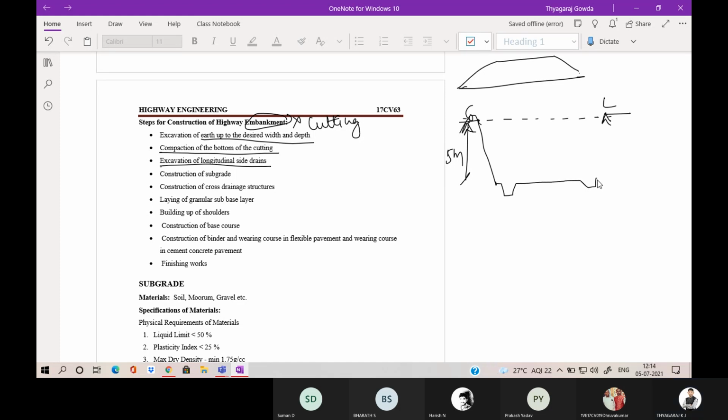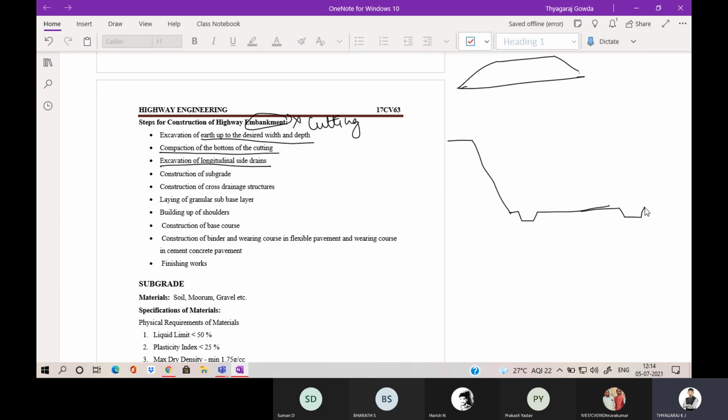So wait a minute, I'll draw cleanly. So this is the ground level. So you are going to excavate along the length of the cutting. So this is the longitudinal drains. You are going to excavate longitudinal drains.